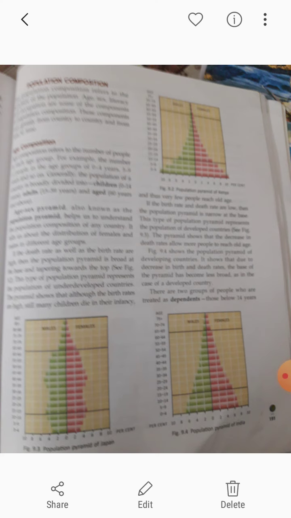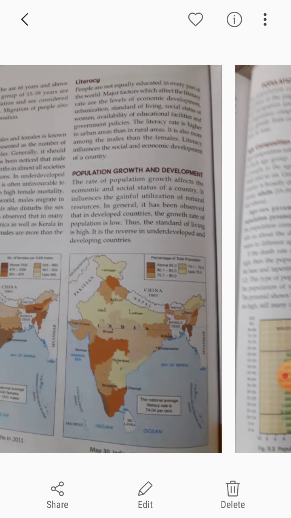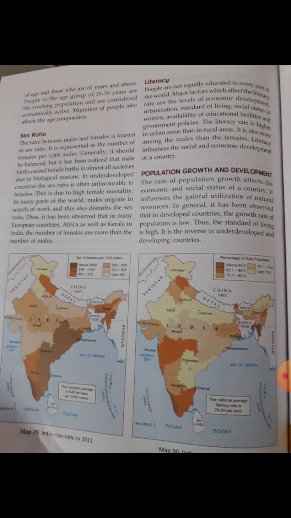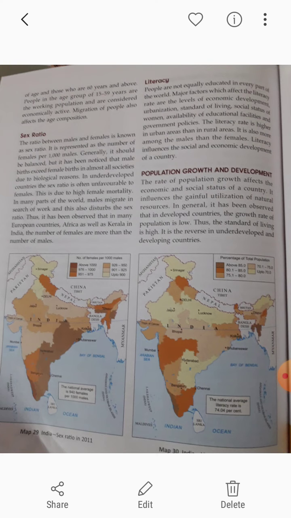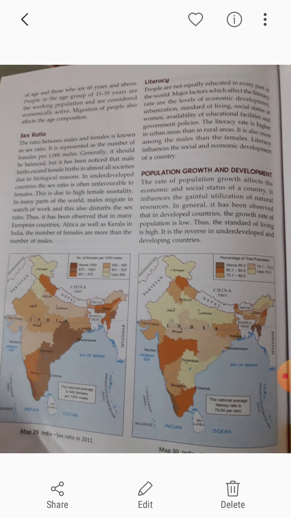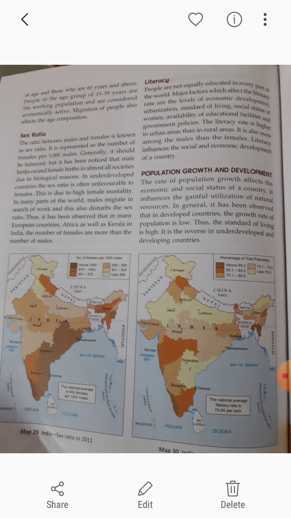So these are the two groups of people who are treated as dependent. Now who are dependent here? One is the group of children up to 14 years of age and the other is those 60 years and above. These two categories of people are dependent upon the working population. So people in the age group of 15 to 59 years are the working population, considered economically active, that is independent.